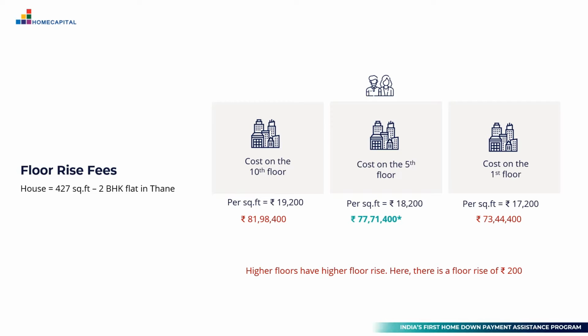So since Mr. and Mrs. Sharma decided to buy the house on the fifth floor, the cost for them was 77 lakhs 71,400, which is nothing but 427 multiplied by 18,200. All this while we've been assuming the property cost at 80.35 lakhs, which is arrived at by adding the car parking charges of 2,63,600 to the above computed amount. We should note that some developers add car parking charges as a separate component while computing the agreement value of the house, while some others mention it in totality in the agreement value along with other elements mentioned.